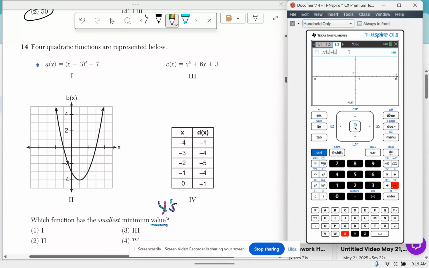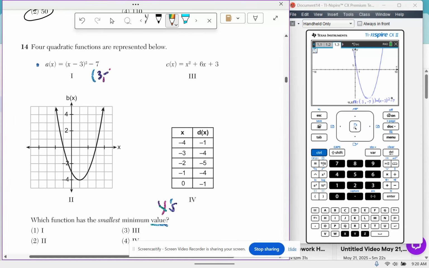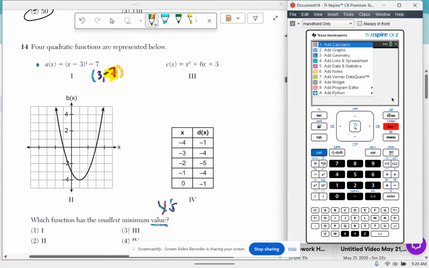It is going to be x minus 3 squared minus 7. I'm going to find the coordinates of the vertex, and they are 3, negative 7. Since I'm comparing minimum values, I only care about the y. Okay, 2 is going to be another quadratic.